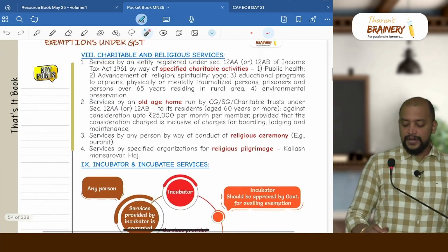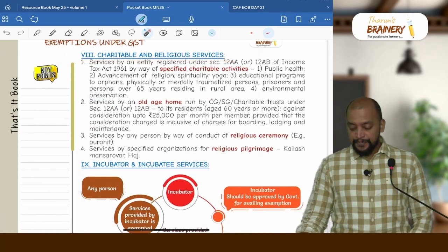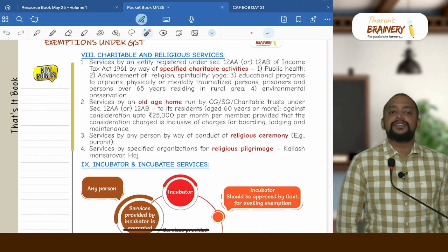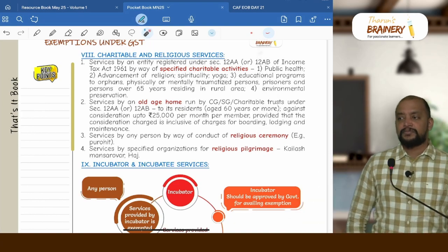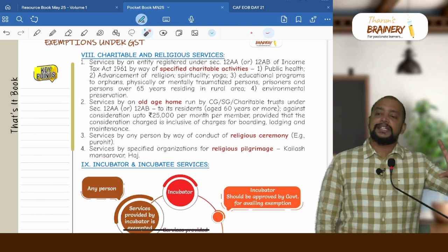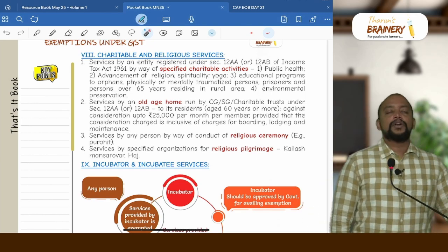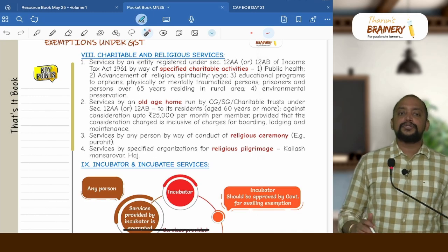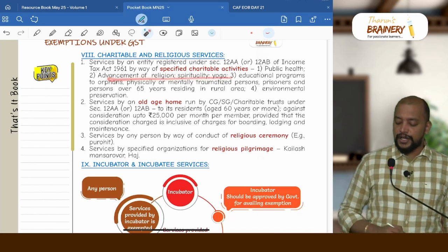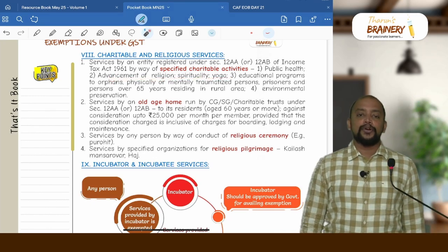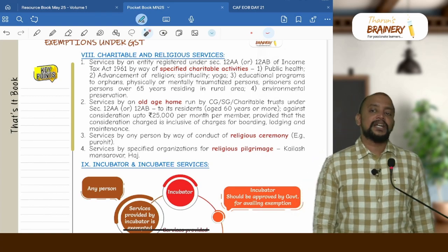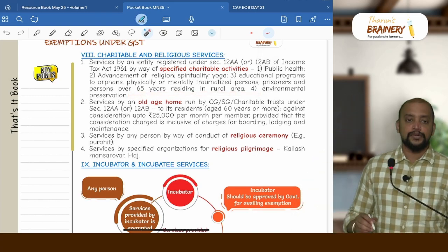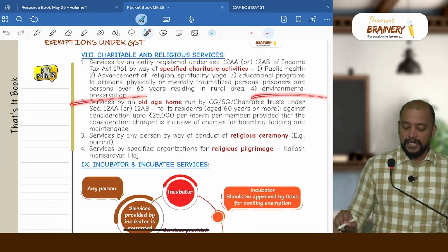Then next we have charitable and religious services. In that, any charitable institution or charitable trust which is registered under 12A or 12AB of the Income Tax Act, if they are providing specified charitable activities, then it is exempted. What are those specified charitable activities? Number 1, public health. Number 2, advancement of religion, spirituality, yoga. Number 3, educational programs. To whom? To orphans, physically or mentally traumatized persons, prisoners or persons over 65 years residing in rural area. Then number 4, environmental preservation.